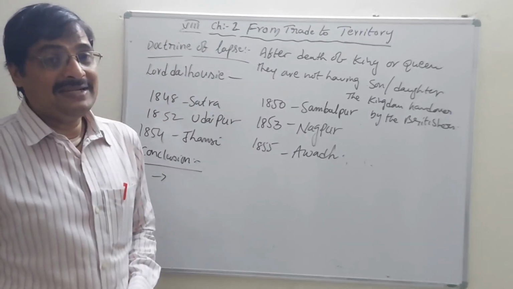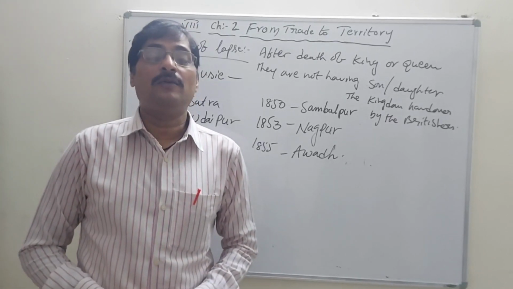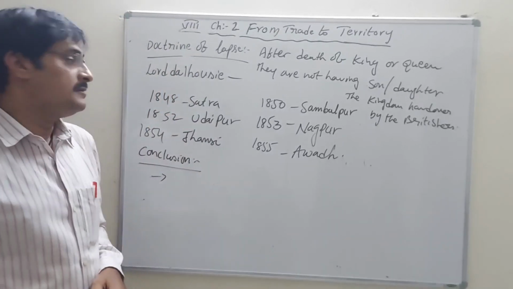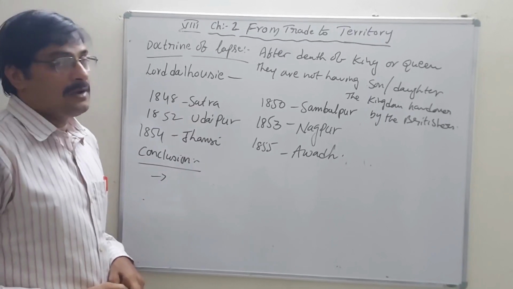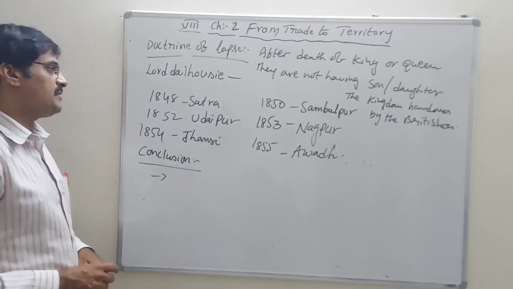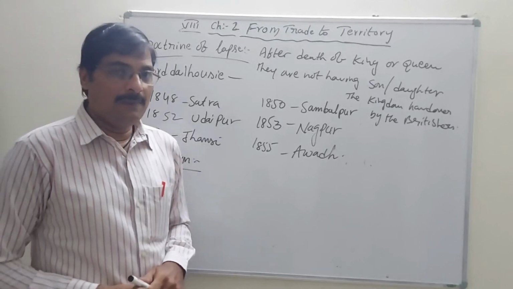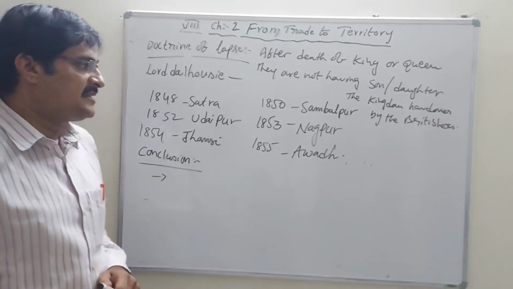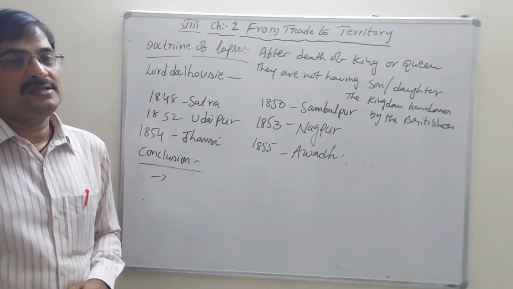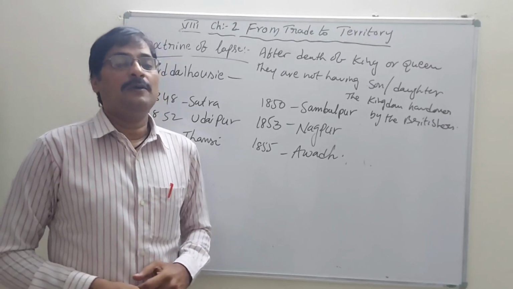Like that, many different places were handed over to the Britishers. In 1848, Satara. 1850, Sambalpur in Orissa. 1852, Udaipur, and 1853, Nagpur. 1854, Jhansi. 1855, Awadh. All these places were handed over to the Britishers by reason of the Doctrine of Lapse.